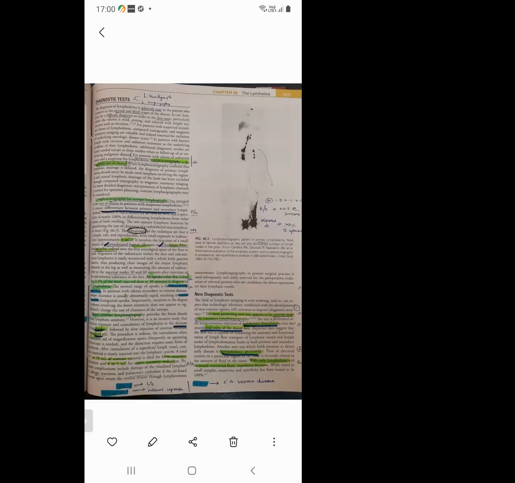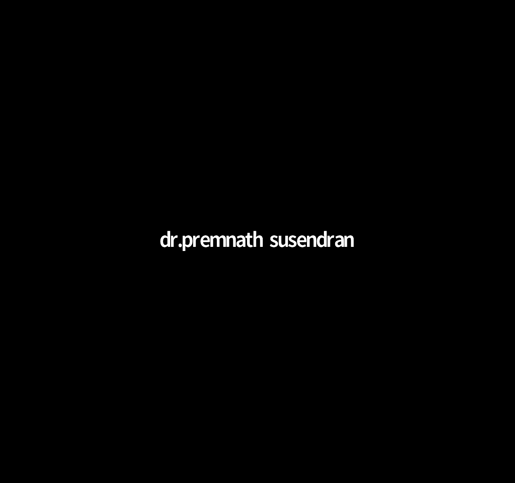So what are the other new diagnostics? The two other new diagnostics they are using. First one, the most promising new test appears to be contrast MR lymphangiography. The contrast agent they are using is gadobenate dimeglumine. It is given by intracutaneous injection in the interdigital webs of the dorsal foot, similar to scintigraphy. So the contrast agent is gadobenate dimeglumine, by intracutaneous injection.